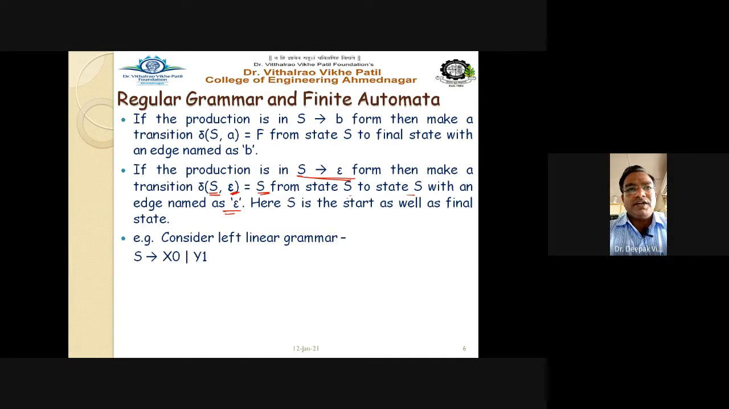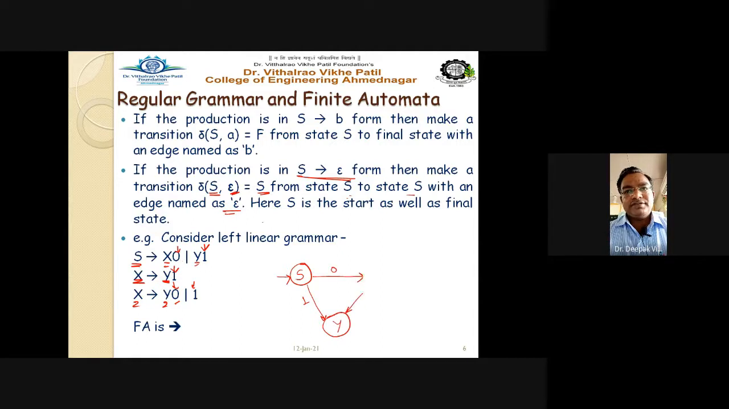Consider the left linear grammar. For the left linear grammar, for example, S gives X0 and S gives Y1, where X is a non-terminal, Y is a non-terminal, 0 is a terminal symbol, 1 is a terminal symbol, S is a non-terminal, and X gives Y0 and Y1, terminal symbols. So for this, if we try to draw the automata, the diagram will look like this.